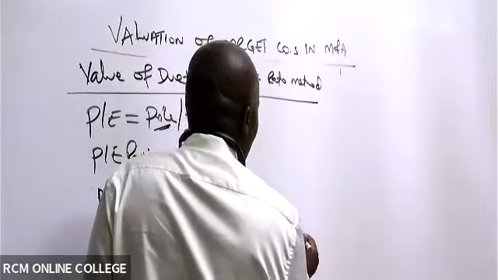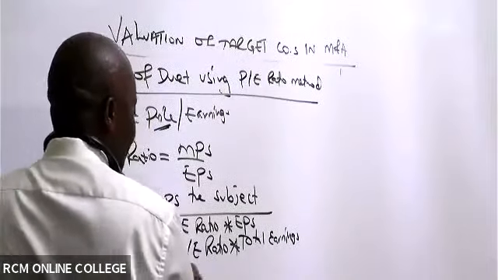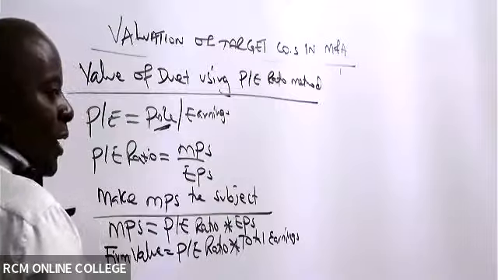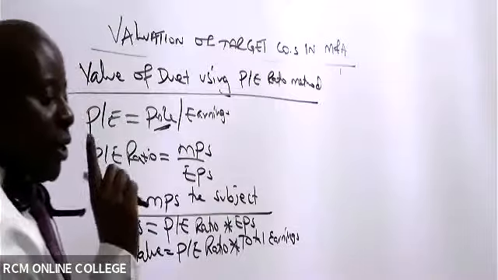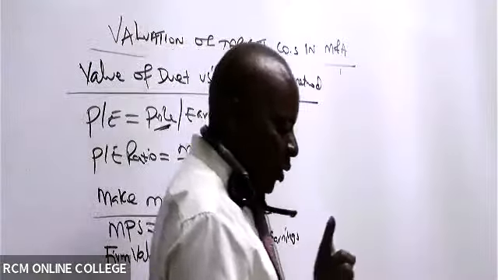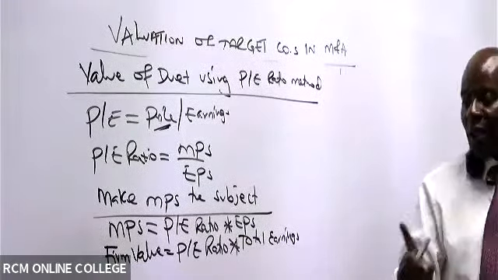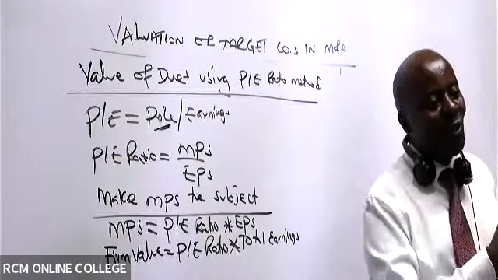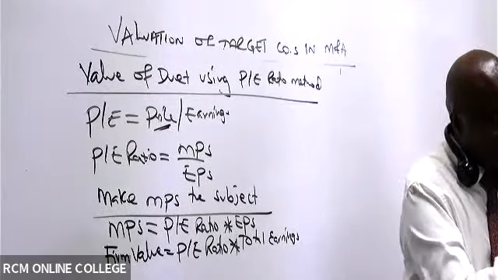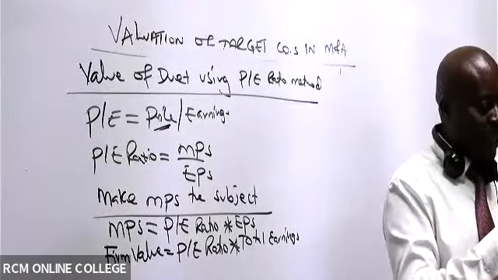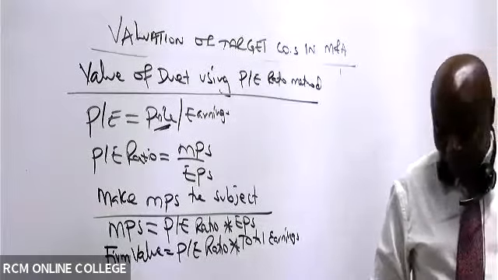This is the only thing you'll be required to remember. You don't have to derive the formula. Whenever you hear that you should value an organization using the PE ratio method, always take the PE ratio times the total earnings of that firm. So in this question, have they given us the PE ratio?